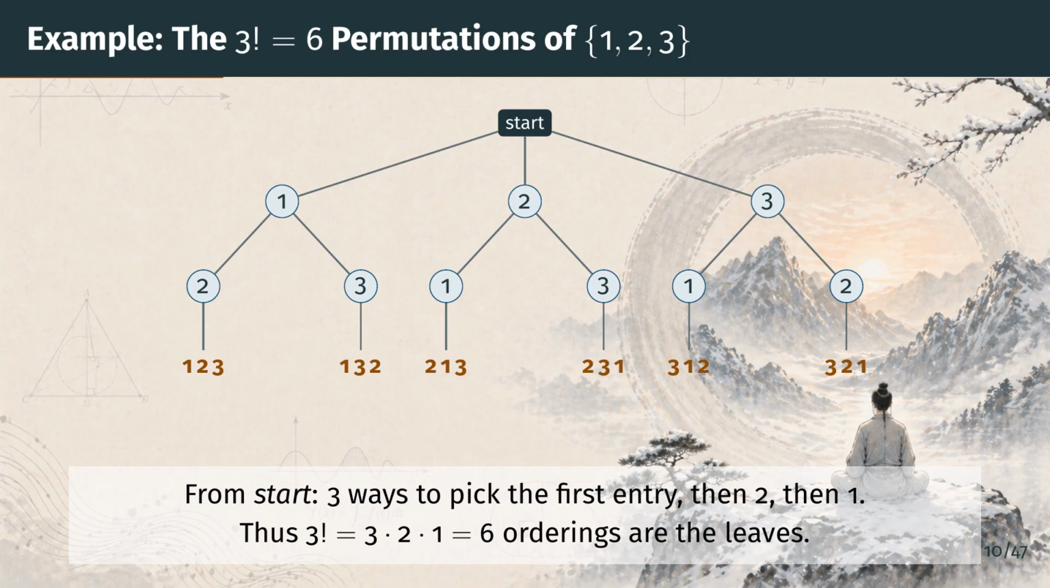So the bottom row, in amber, lists the 6 complete arrangements. Counting the branches level by level, 3 times 2 times 1 equals 3 factorial, which is 6. So there are exactly 6 ways to order 3 objects, just as the formula predicts.